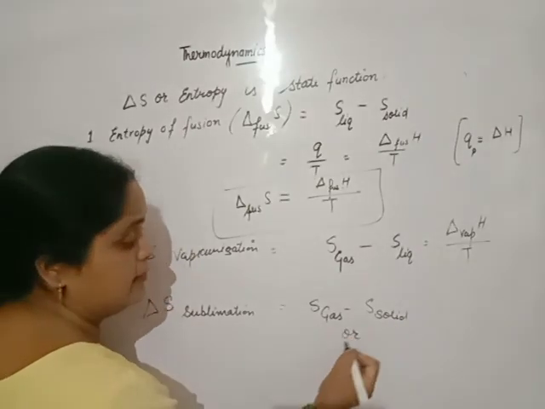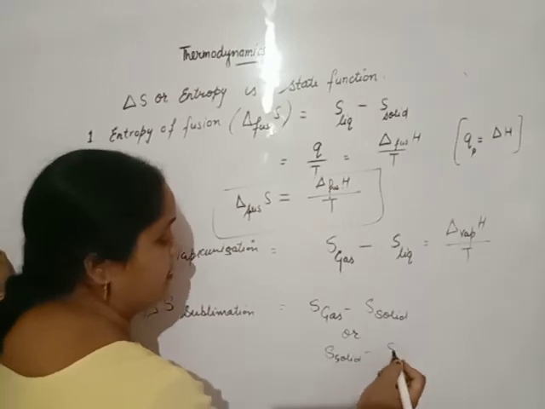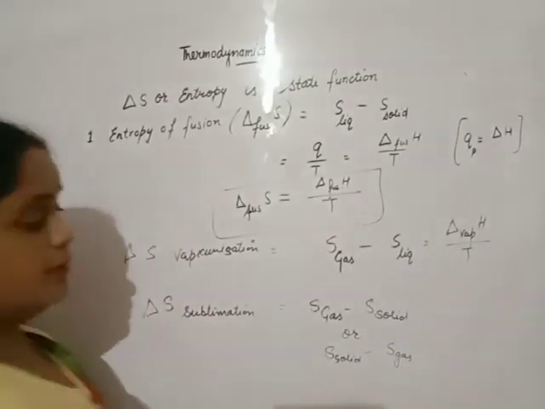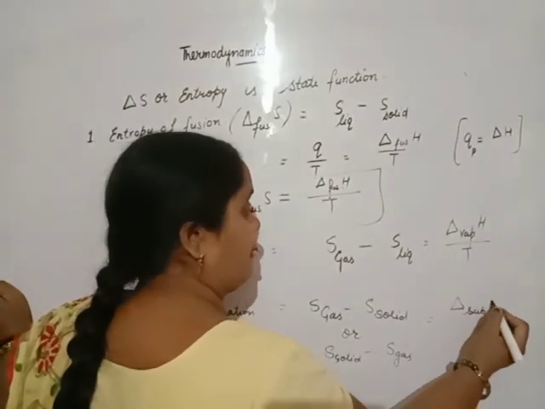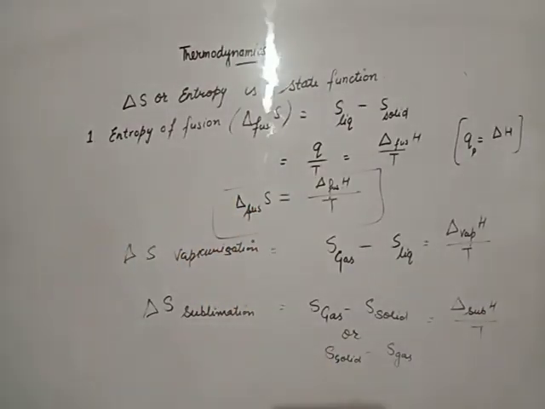Or solid minus gas, that means the initial state is gas and the final state is solid. In both cases, it is the enthalpy of sublimation divided by temperature. This is entropy change during phase transformation.